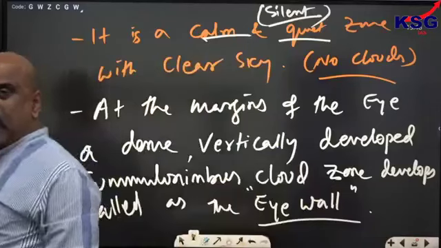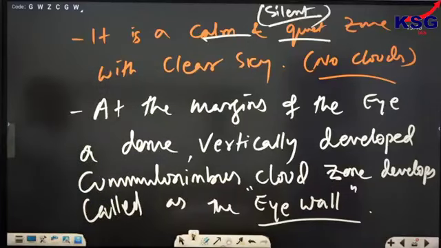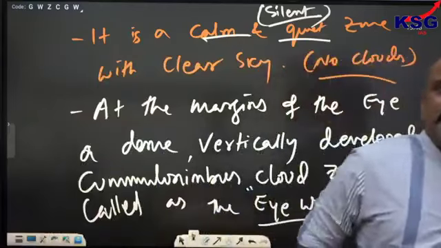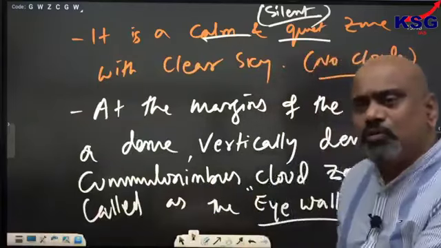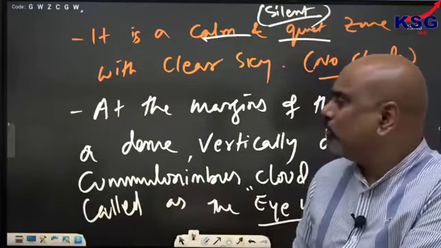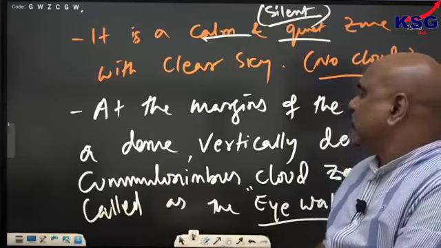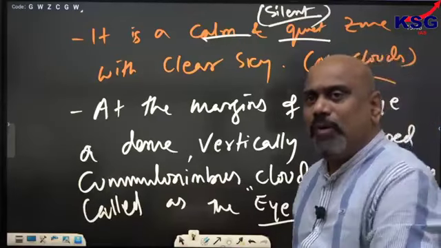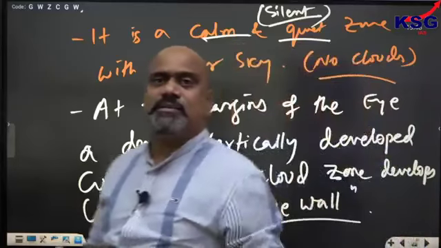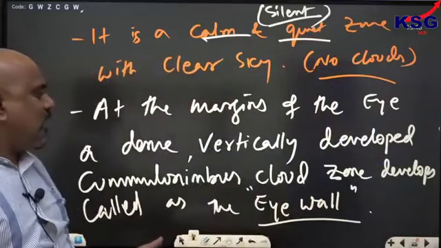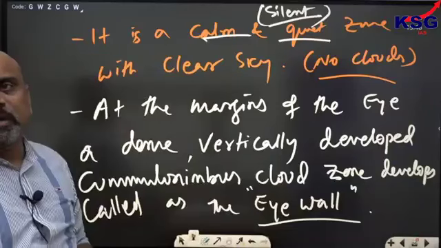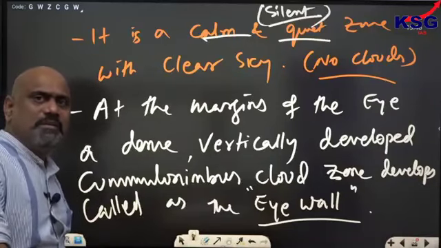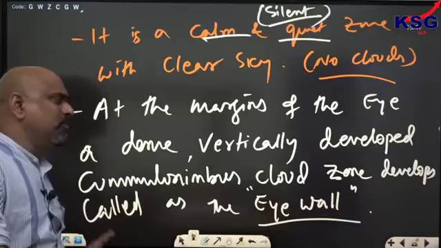At the margins of the eye there is a vertically developed, very dense cloud zone of cumulonimbus cloud, and this is called the eye wall. The eye wall is vertically developed, and it is completely made up of cumulonimbus cloud.